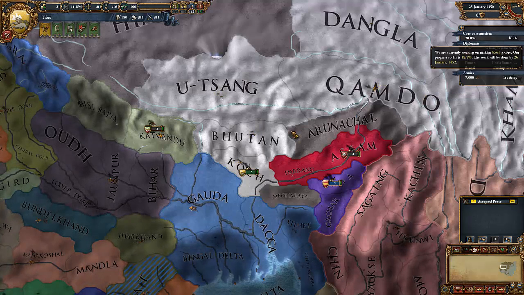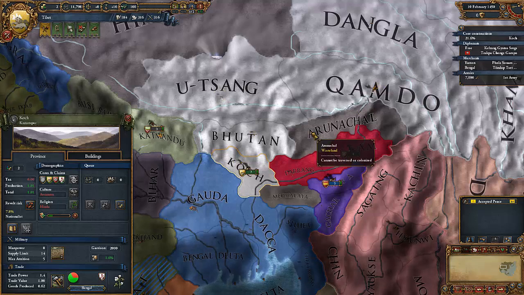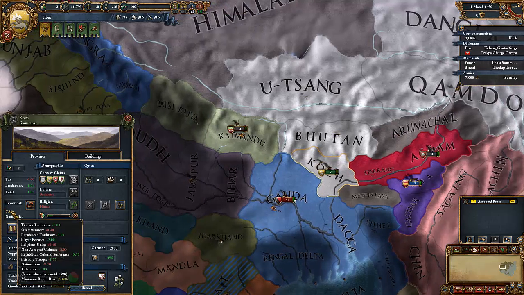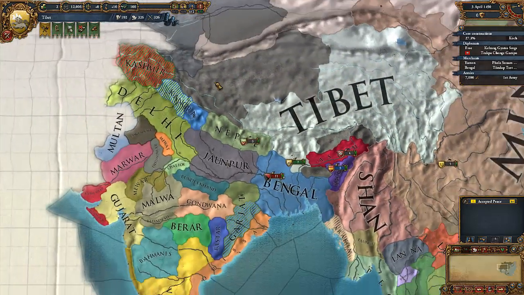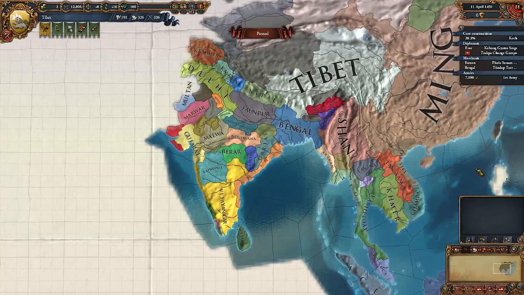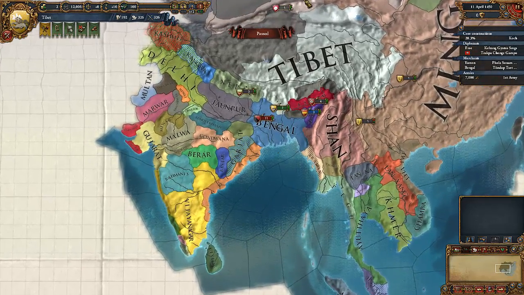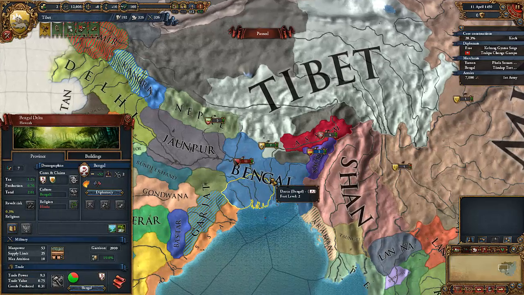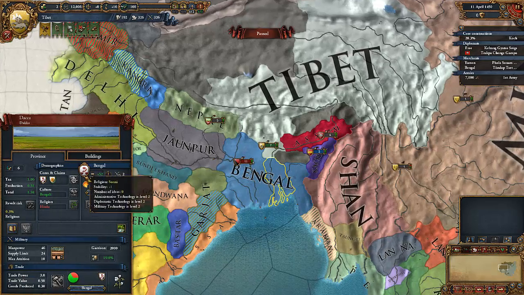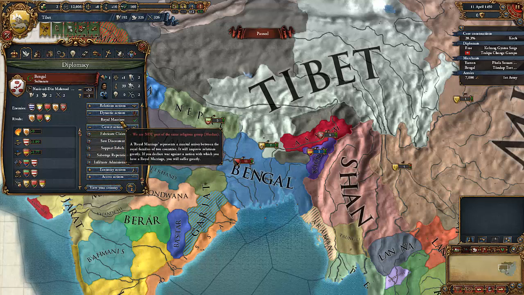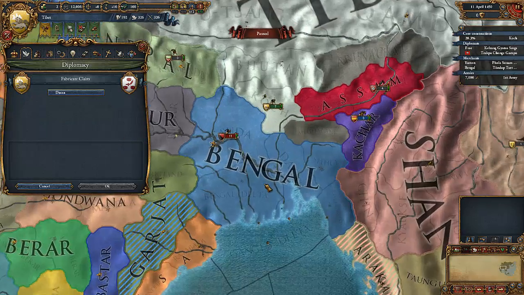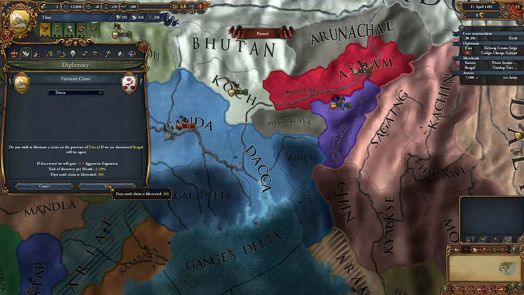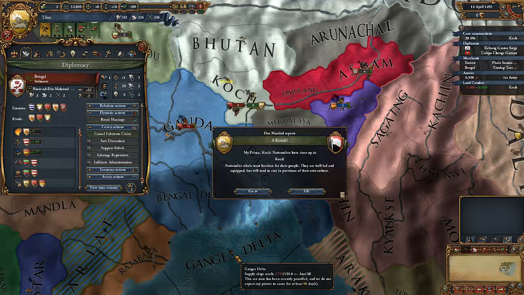We are also constructing a core in Koch. This means once it's cored, we don't have to worry about any more revolt risk, and we also get rid of our overextension. Now in terms of where my short-term goals lie, I want to expand into Assam, and I also would like to expand into Bengal. Because we cannot get a royal marriage with them, it will be impossible for us to inherit them.